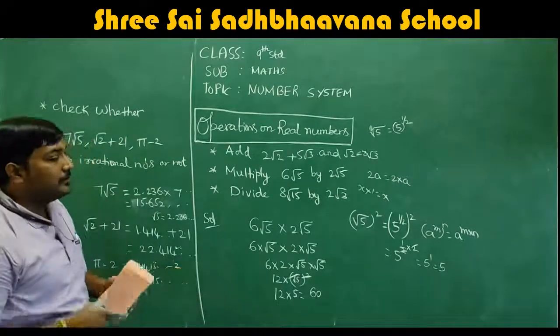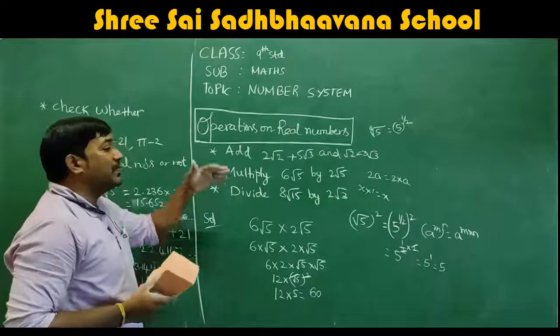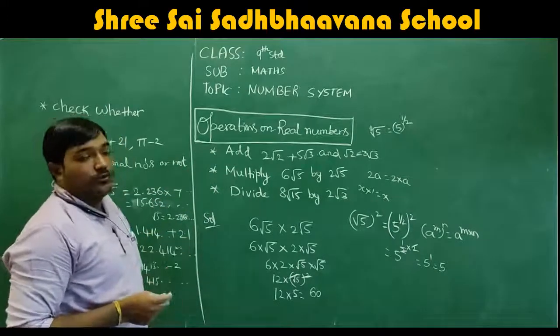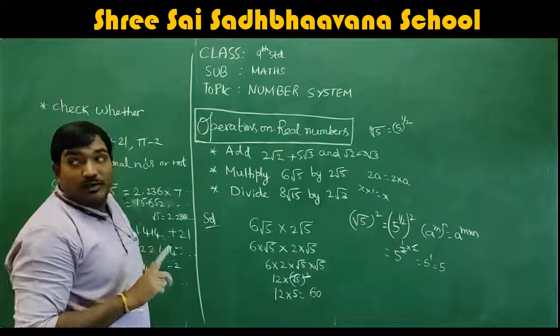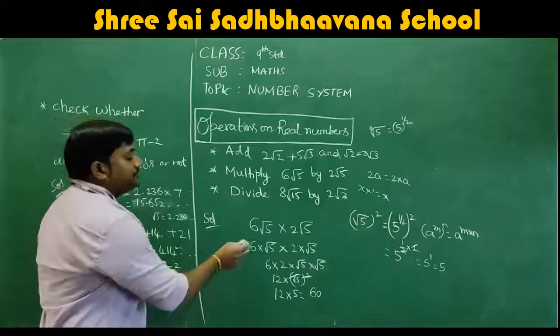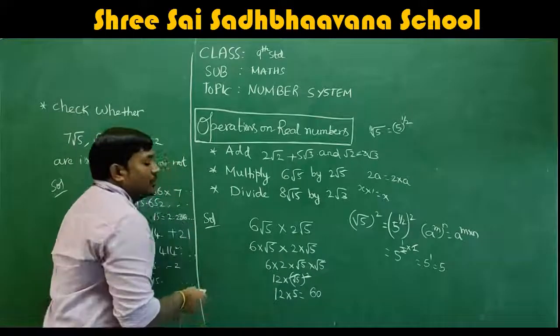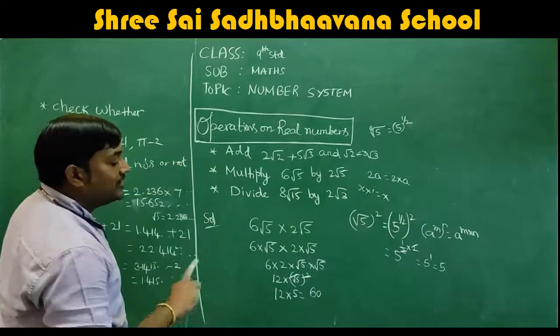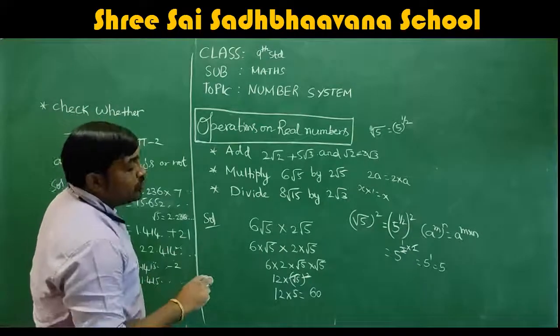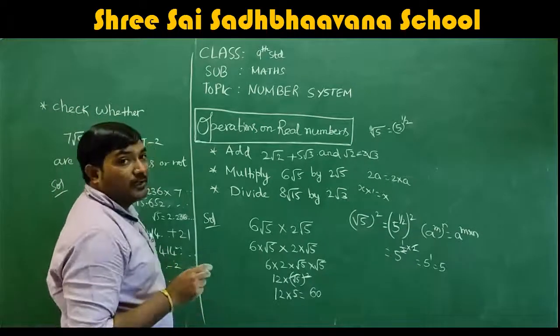I'll explain once again. They ask you to multiply 6 root 5 by 2 root 5. So I'm just multiplying 6 root 5 and 2 root 5. What I did is separate the rational number 6 into 2, and then root 5 into root 5. So 6 into 2 is 12, correct? And root 5 into root 5 is root 5 whole square.